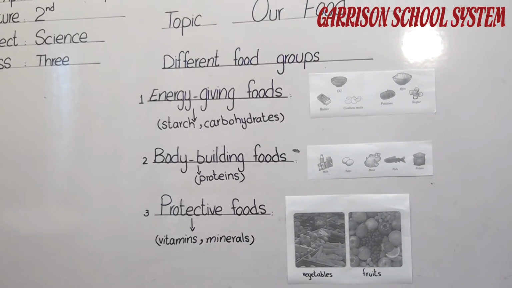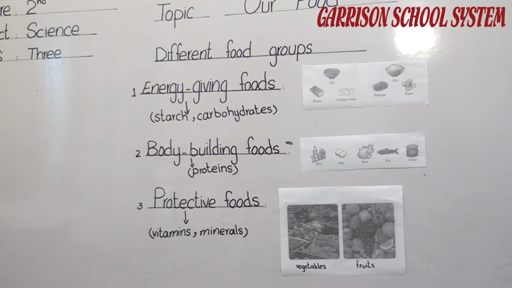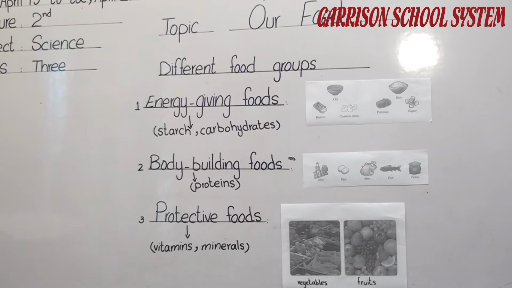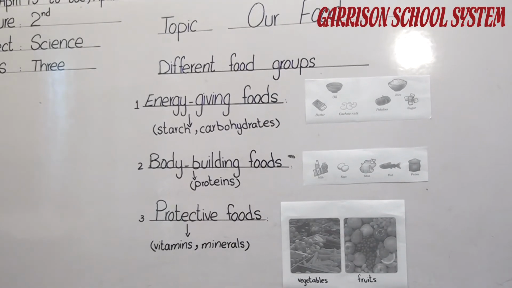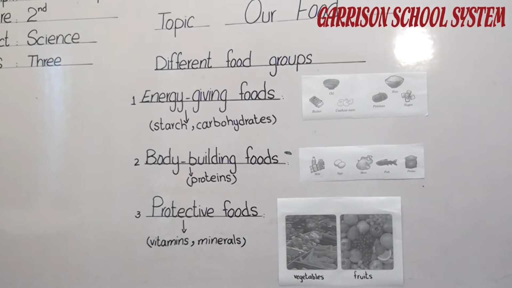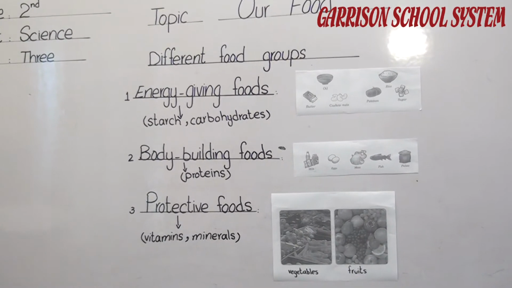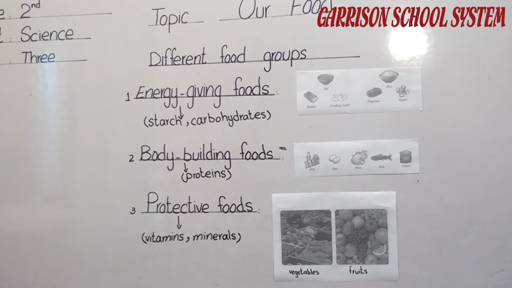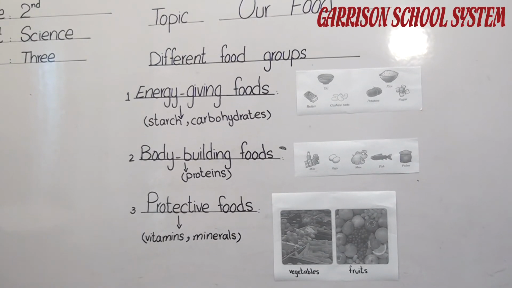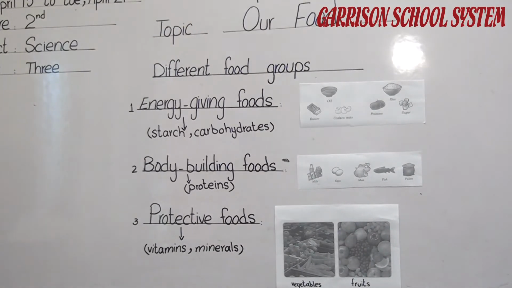We include milk in the bodybuilding foods. We consider it a bodybuilding food, but here you can see it is written: milk is a complete food. It helps us to grow, gives us energy and protects us from diseases. A small baby drinks only milk. Later on the baby starts eating different kinds of food. Milk is considered a bodybuilding food, but it also contains the other groups of nutrients. They also help us to grow.